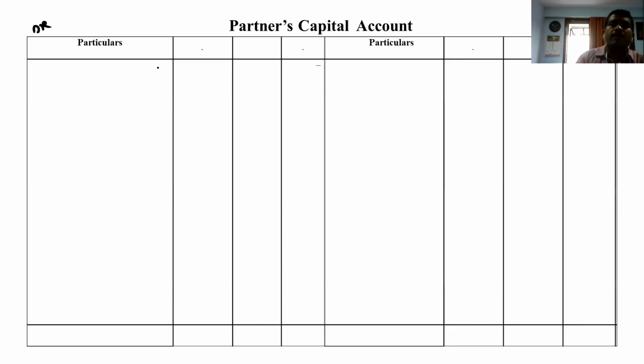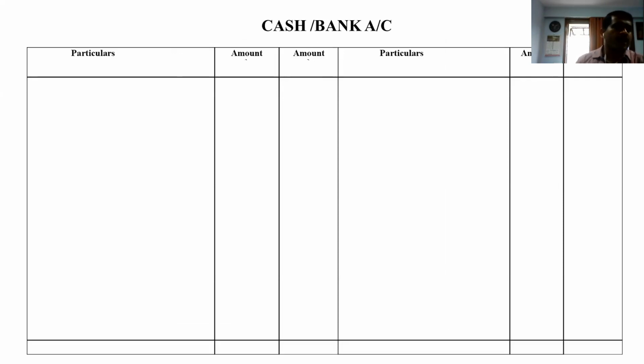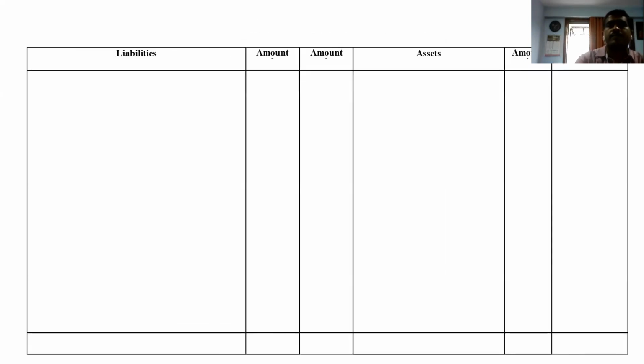First partner name will come Kanha, Kavisha, Palki. Kanha, Kavisha, Palki. Then comes the new account, that is cash bank account, and then we go for the balance sheet. So prepare that also, cash bank and the balance sheet.